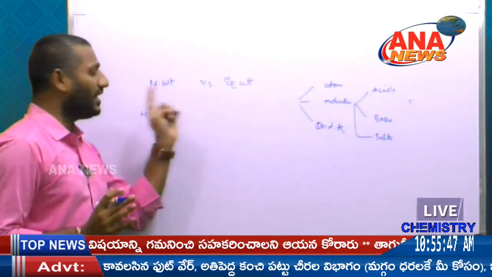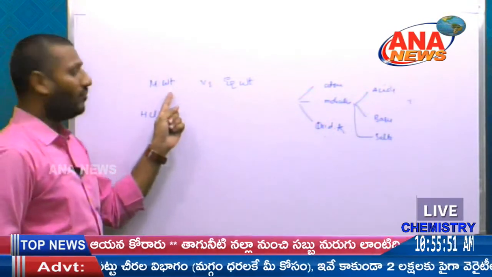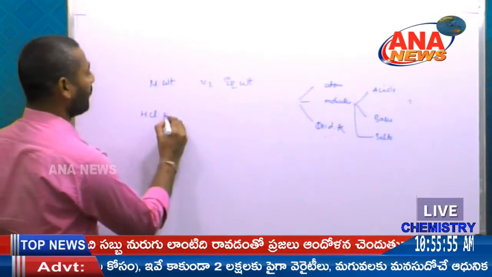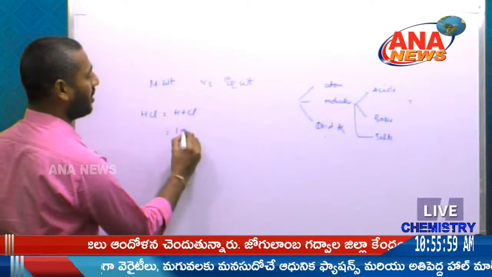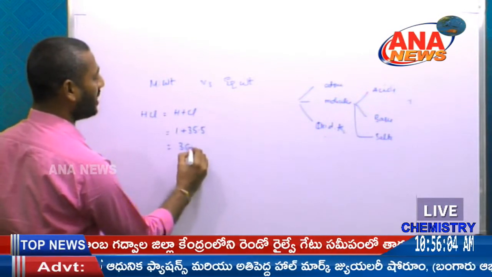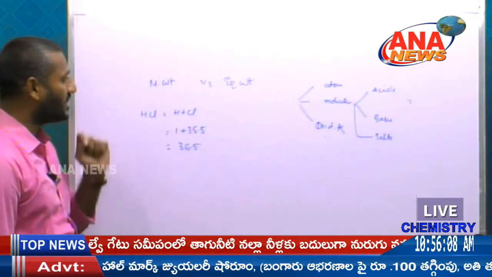The molecular weight is the combination of atomic weights. HCl is not an atom, it is a molecule, the combination of H plus and Cl minus. Hydrogen is 1, chlorine is 35.5, that is equal to 36.5. So the molecular weight of HCl is 36.5.